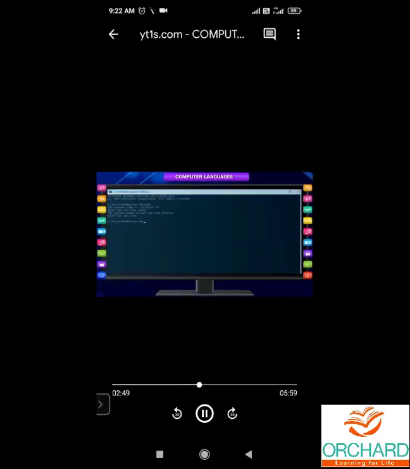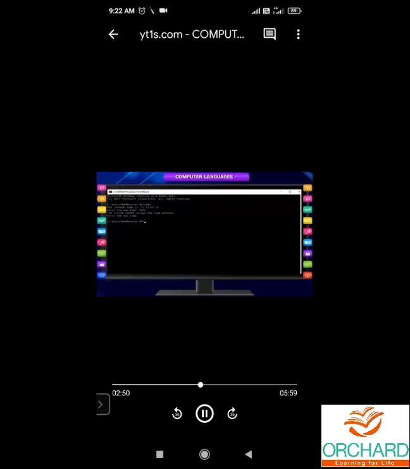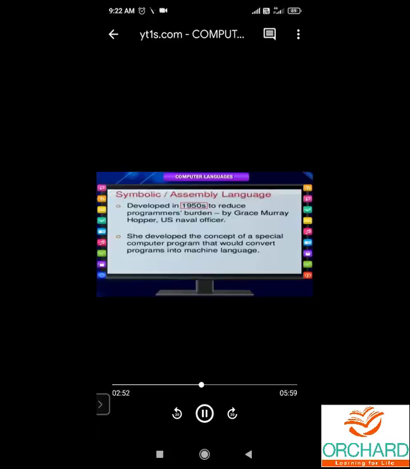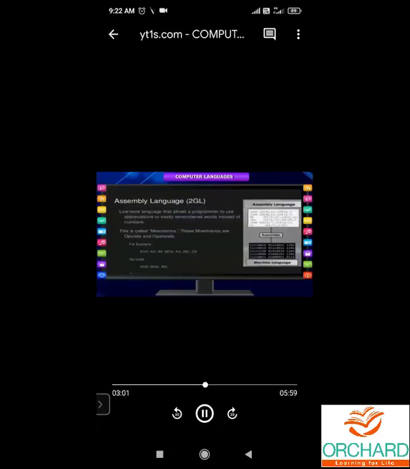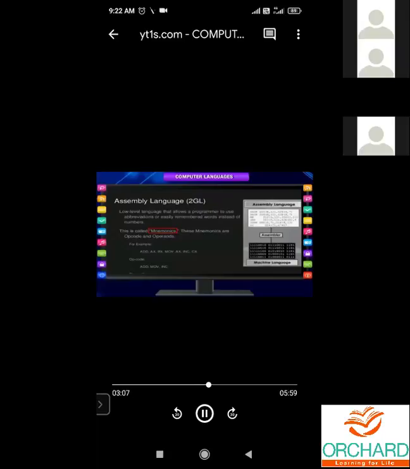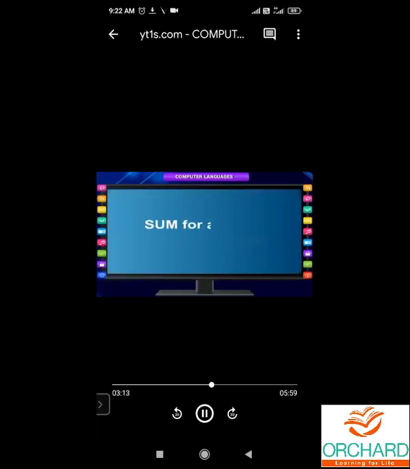The programs written in machine language are called object programs. Assembly language. Coding a program in binary form was very tedious. To overcome the difficulties of writing machine codes, assembly languages were developed in 1950s. These languages used symbolic codes called mnemonics to write any instruction. A mnemonic is a short name given to an instruction. For example, sum for addition and sub for subtraction.